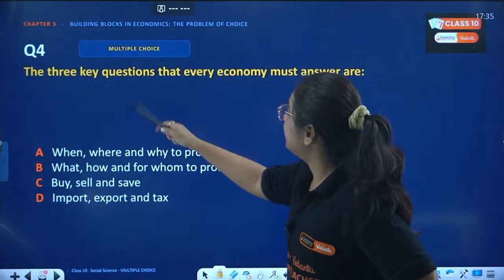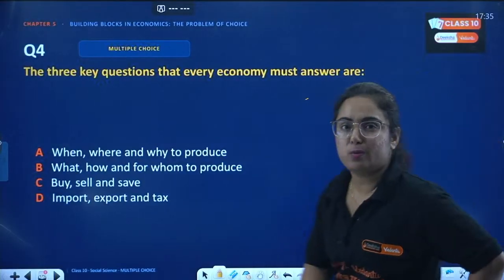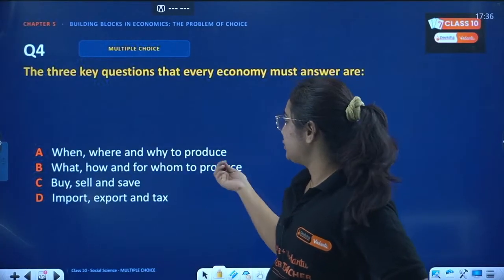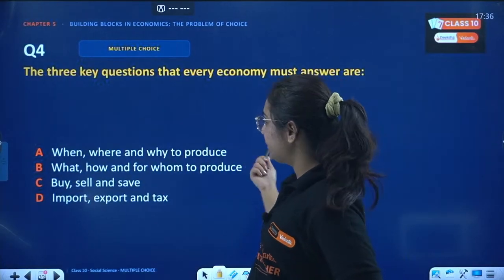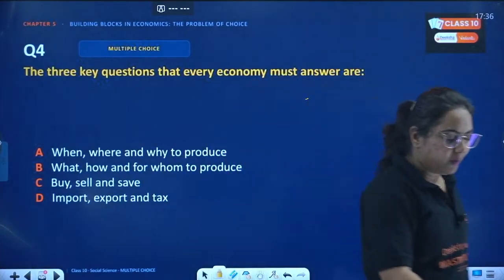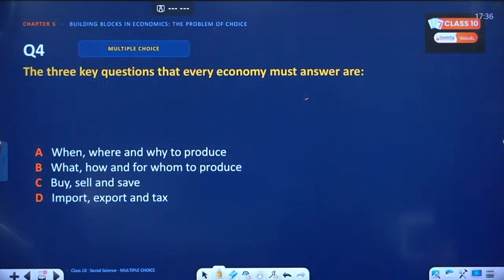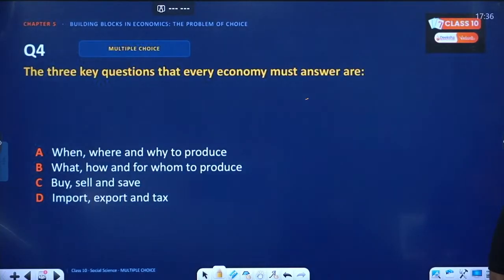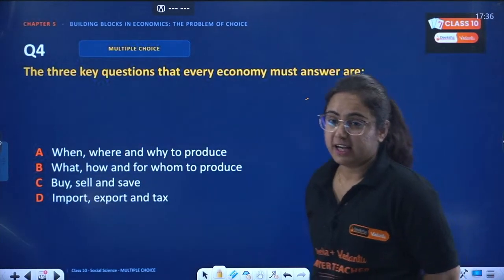Next is the 3 questions that every economy must answer. What are the 3 questions? The chapter starts from here only. When, where and why to produce; what, how and for whom to produce; buy, sell and save; import, export and tax. Very interesting question. Tell me the 3 questions that every economy shall answer or must answer.